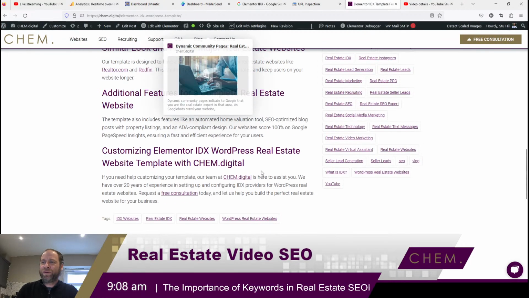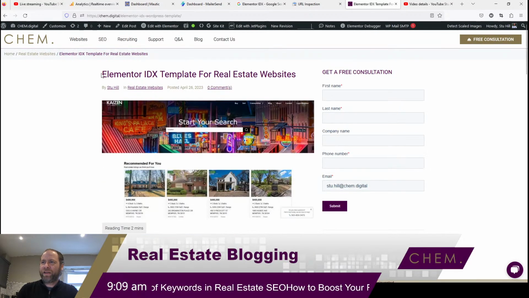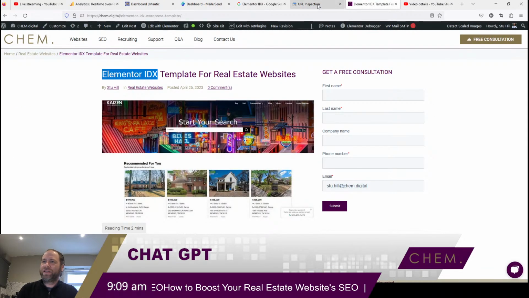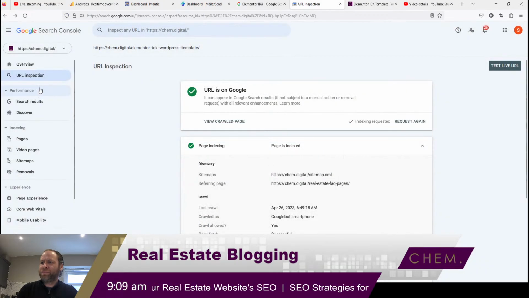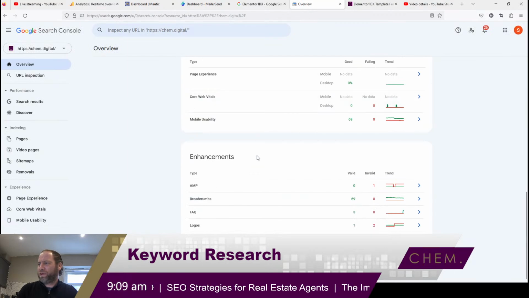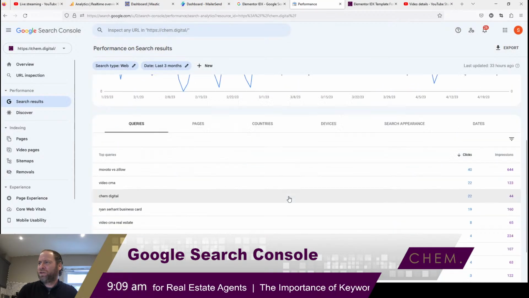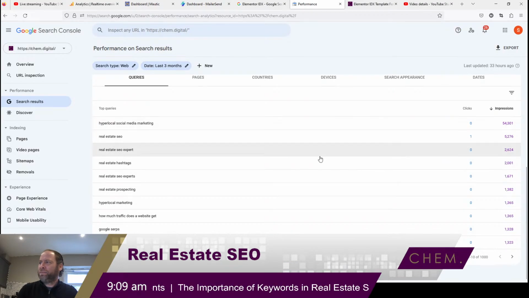I always like to put some FAQs. My keyword here is Elementor IDX, and I came across this, right? So let's move on to keyword research. How do you know what to write about? One of the things you can look at is your keywords. Within Google Search Console, you can pick your keywords here, and I like to look at the number of impressions.